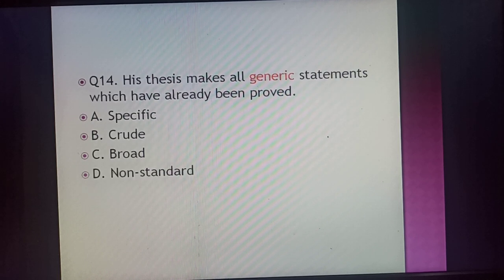Now coming to the next word: his thesis makes all generic statements which have already been proved, and the option for this is specific. So the synonym for the word generic is specific. Specific means any particular thing.